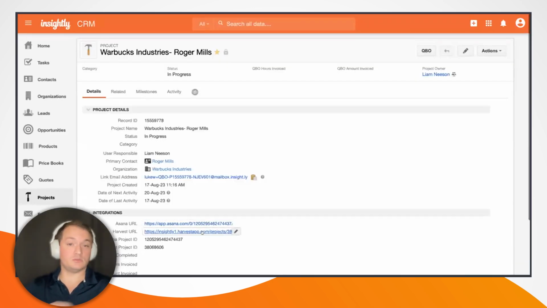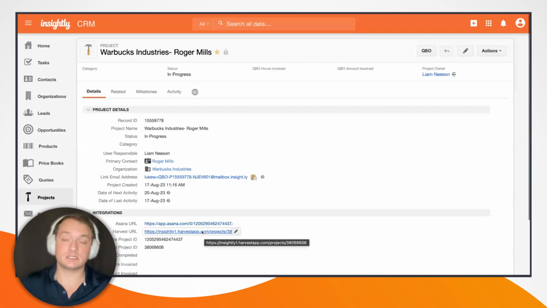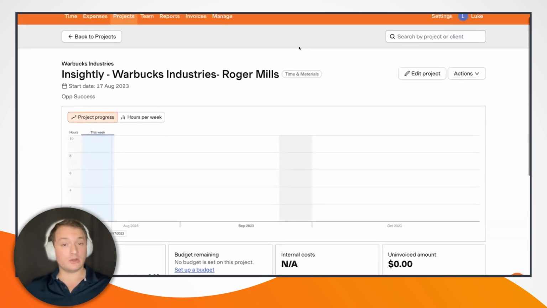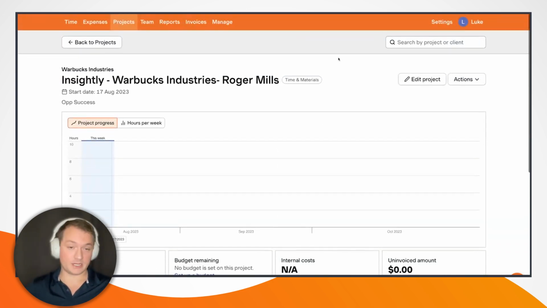Harvest project that was created in conjunction with that Asana project. So I have the Harvest URL here. I'm going to go ahead and open that up. And what you'll notice here is I've used the exact same naming convention. So Insightly Dash, and then the name of the Insightly project, Warbucks Industries, Roger Mills. Currently, we have not tracked any time for this project, of course.